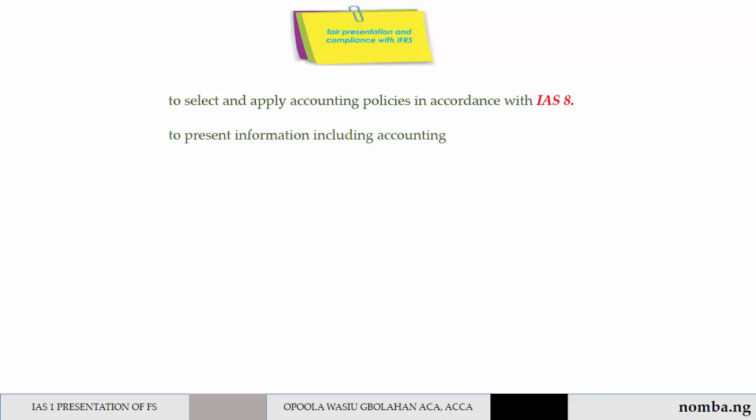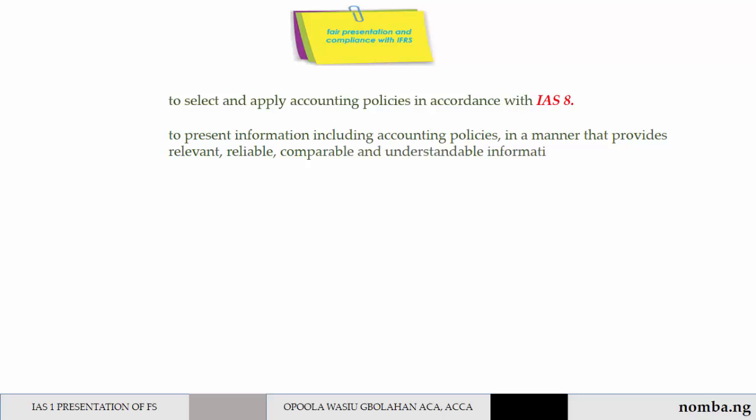So firstly, let's look at fair presentation and compliance with IFRS. An entity achieves a fair presentation by compliance with applicable IFRS. A fair presentation also requires an entity to select and apply accounting policies in accordance with IAS 8. We'll still get to IAS 8 very soon. Also, to present information, including accounting policies, in a manner that provides relevant, reliable, comparable, and understandable information.